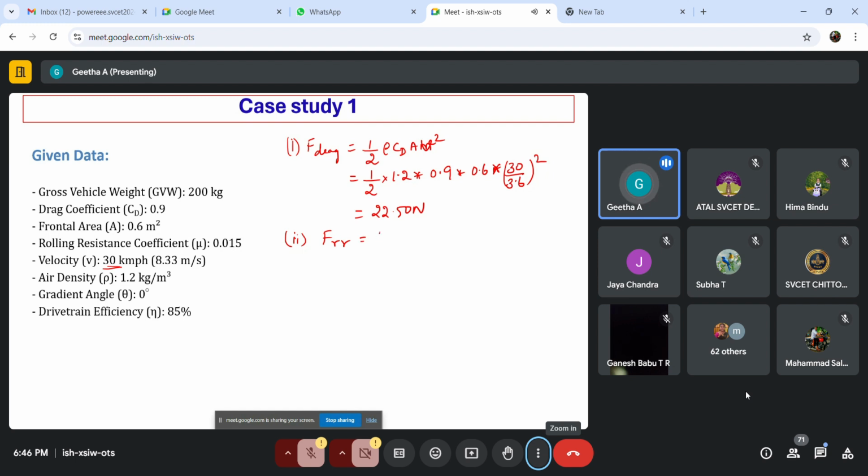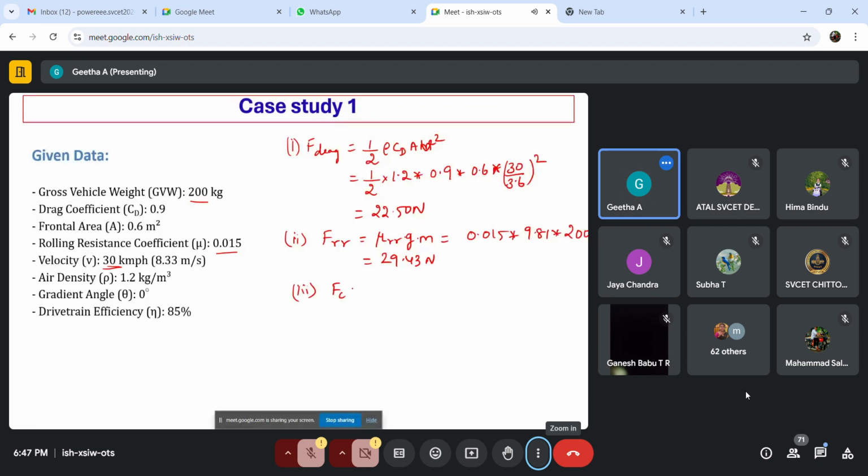Similarly, next we need to find the rolling resistive force. The formula for that is mu RR into m into g. Mu RR is given as 0.015, and g is 9.81, and the gross weight is 200. If we do so, we get FRR as 29.43 Newton.